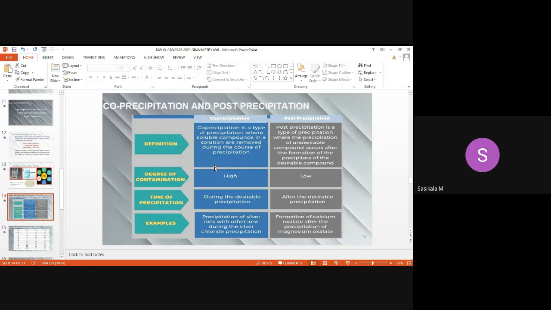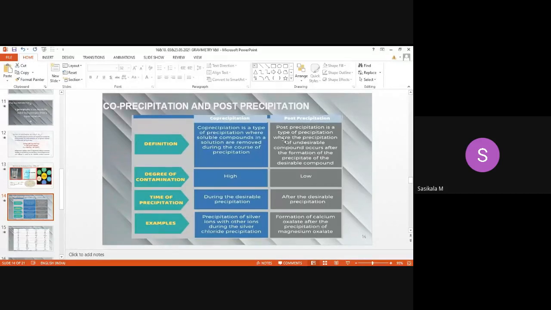If any substance is interfering, for example, along with barium sulfate, if any other ion like magnesium ion is also getting precipitated, then before precipitating your barium ion, we need to precipitate it out as magnesium sulfate or some other precipitate, and it should be removed from the solution. And then we need to focus on our analyte. So this is called co-precipitation.